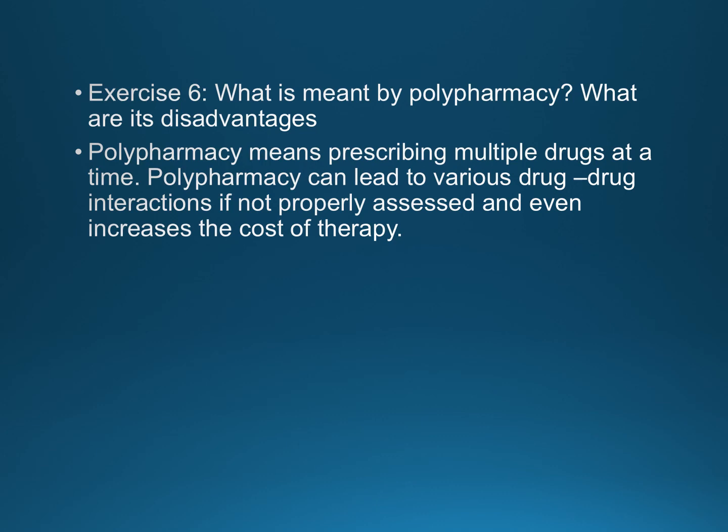I have told you the reason, like in cases of geriatric population, when there are various types of comorbidities, or if a patient is suffering from chronic disease or any other serious condition, for such patients there will be a chance of polypharmacy, and the reasons will be unavoidable. Like if a geriatric person is having multiple comorbidities like diabetes, hypertension, or any other kidney disease, liver disease, so we need to give multiple drugs at a time.